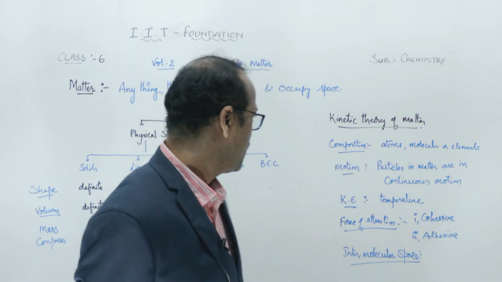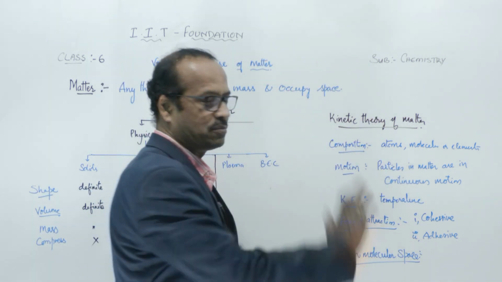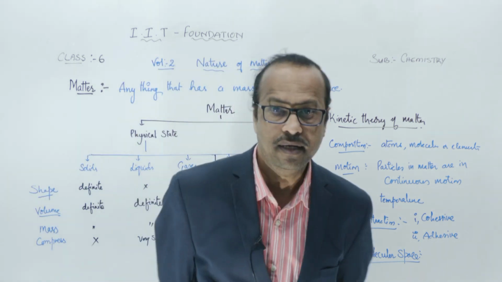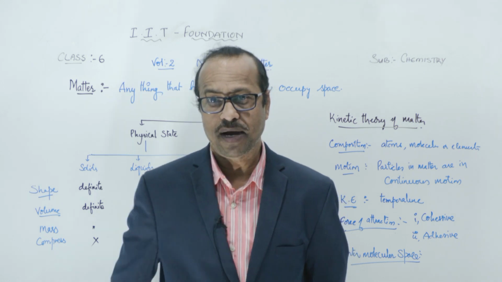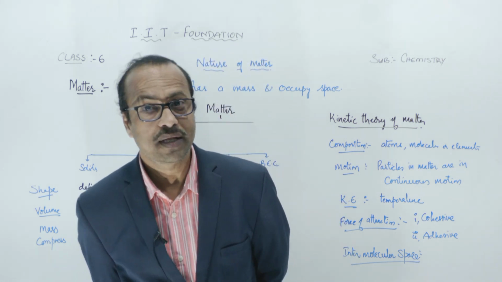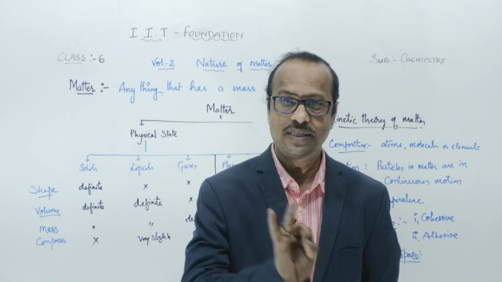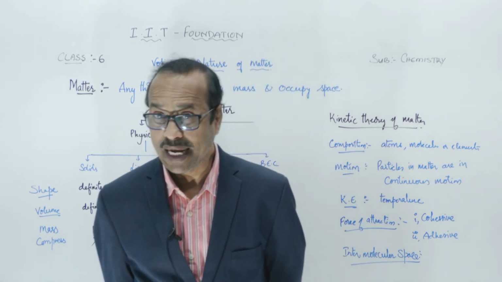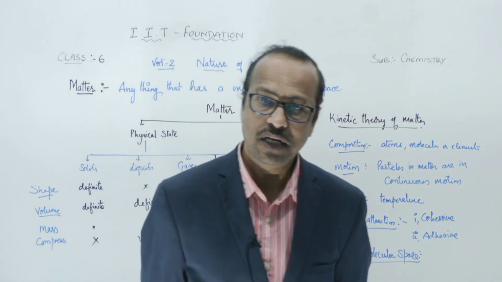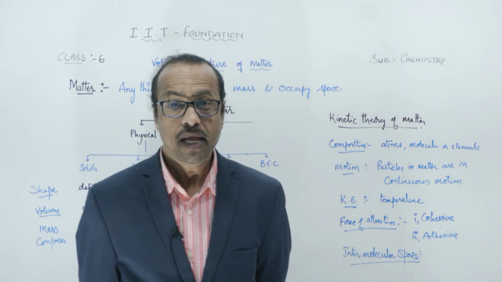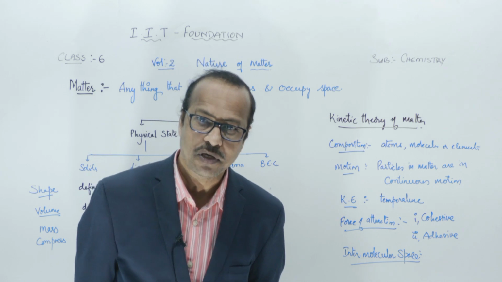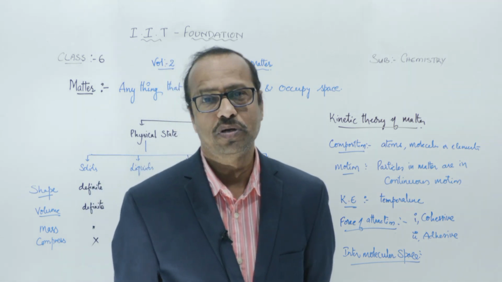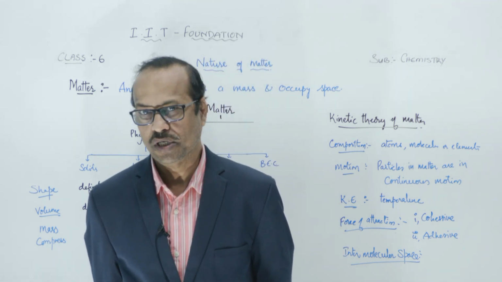So, students, what happens actually? Any matter is made up of tiny particles called atoms. This I already discussed. Atoms consist of still some particles inside: electrons, protons, and neutrons. Electrons are negatively charged, protons are positively charged, and neutrons are neutral, means no charge.